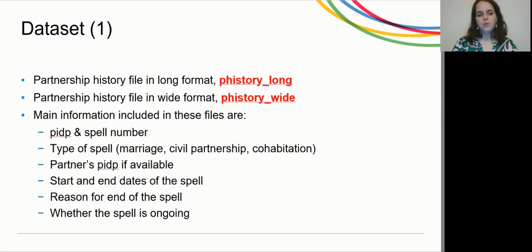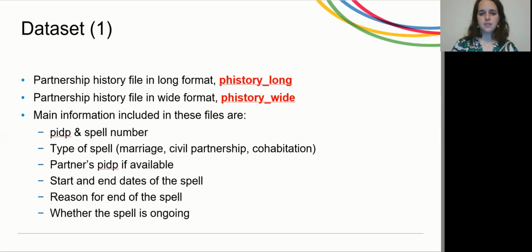So in order to offer more flexibility to the user, we provide the dataset in both long and wide format. You can find them as pHistory long and pHistory wide. And the main information included in these files are the PIDP, so the identification number, and the spell number, the type of spell, so again, marriage, civil partnership, and cohabitation, the partner's PIDP, if it is available, the start and end dates of the spell. We have month and year.